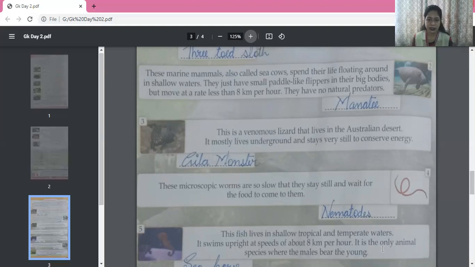Nematodes. These are microscopic worms. You can see them through microscopes, but they're so slow. They keep on lying still, waiting for the food to come to them. Very lazy people.